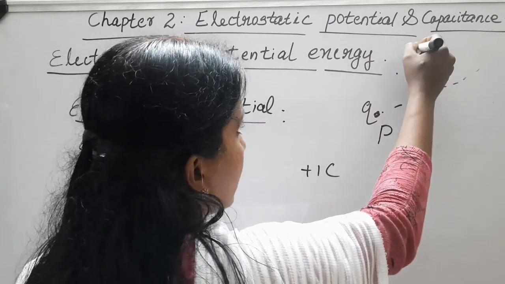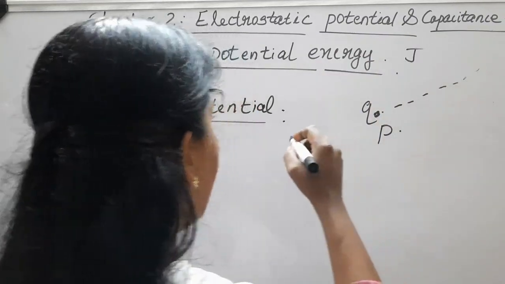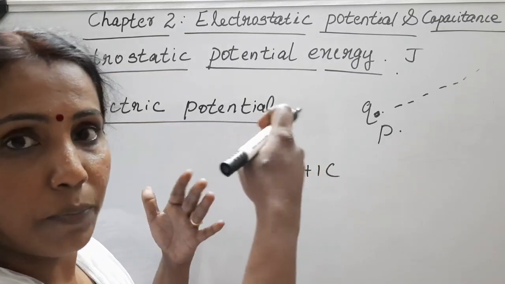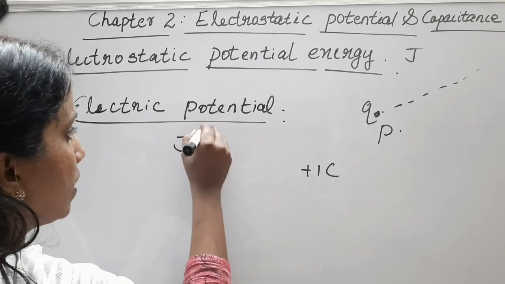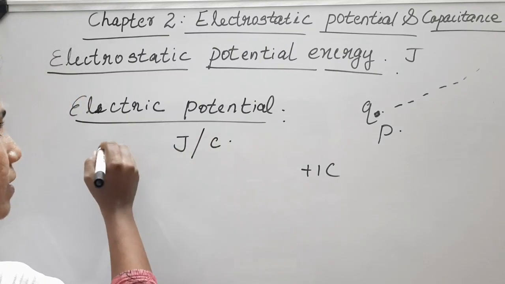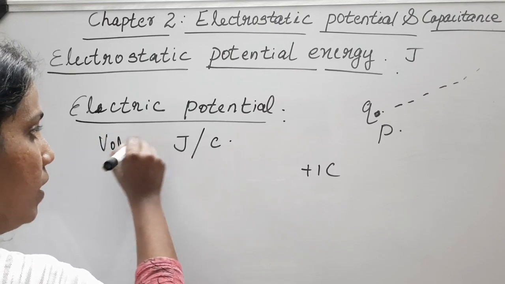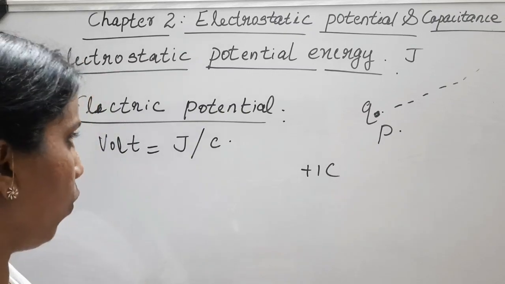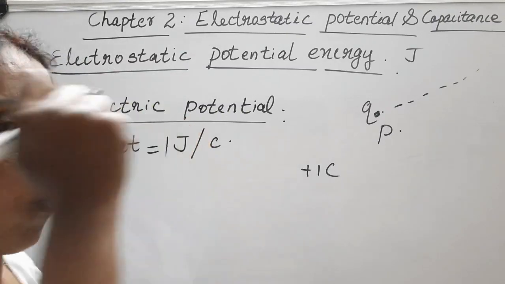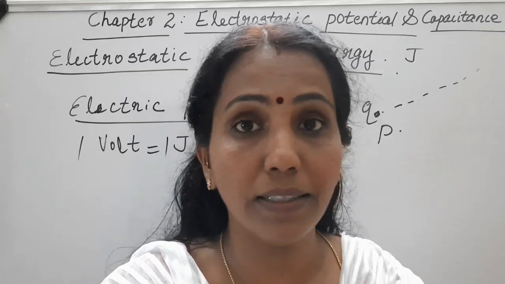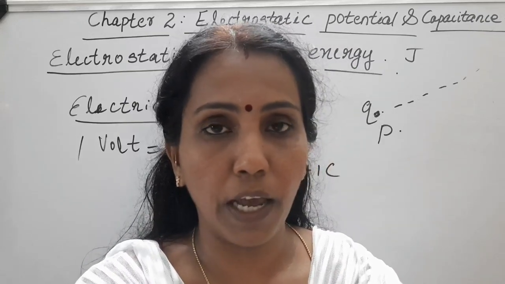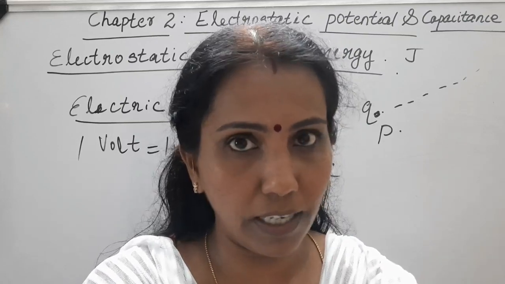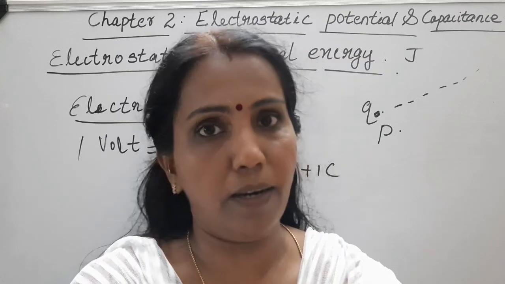Now let's discuss the SI unit of both. This being energy, it has the unit joule. And this is work done to bring unit positive charge, that means work done per unit charge. So the unit is joule per coulomb, and that is called as volt. So the SI unit of electrostatic potential or electric potential is volt, and 1 volt is equal to 1 joule per coulomb. So these are the SI units. Okay, so what we have to learn is these two terms, electrostatic potential energy and electric potential.